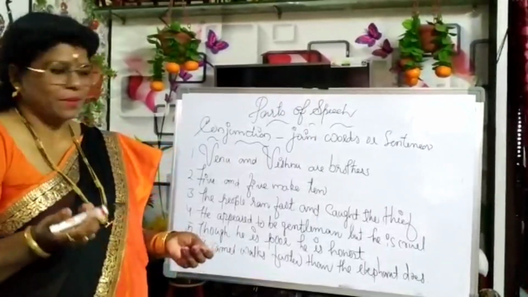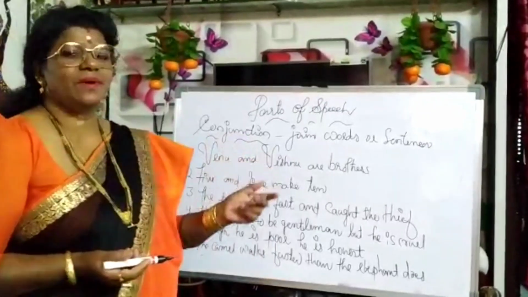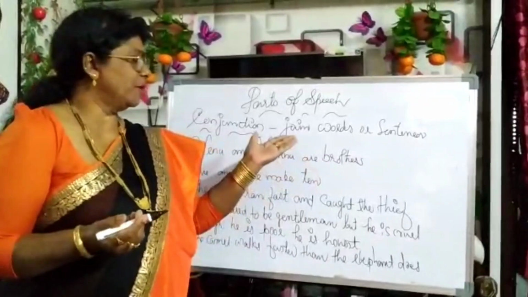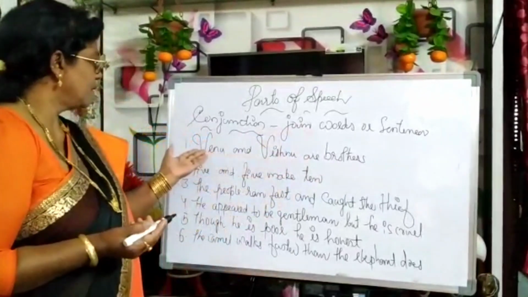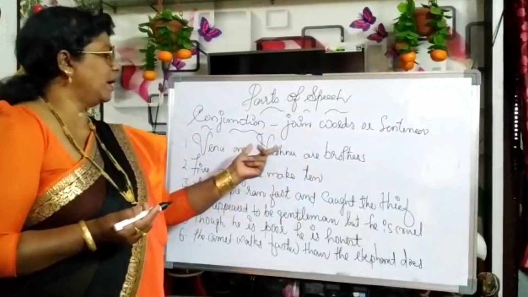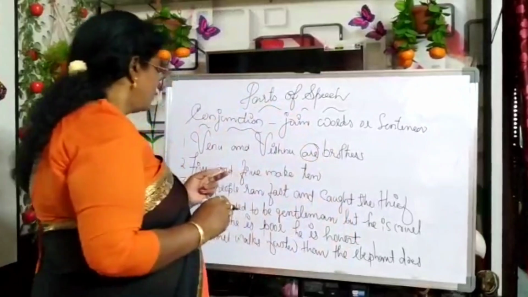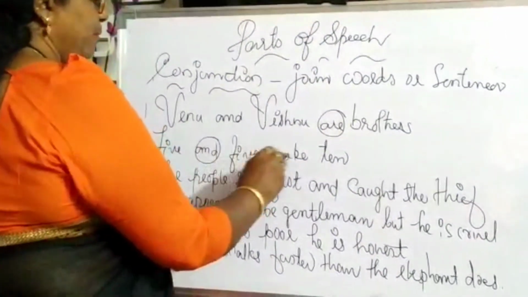Next topic is conjunction. Conjunctions, we know, are joining words or sentences. Example, Venu and Vishnu are brothers. 5 and 5 and 5 make 10.